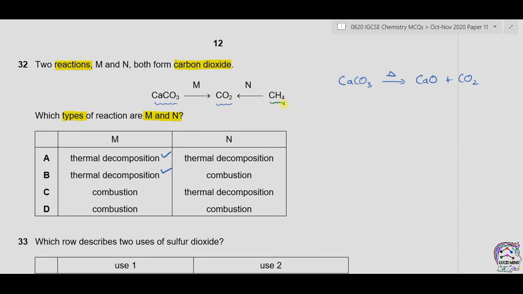Second is CH4. CH4 is methane. So methane can be combusted in the presence of oxygen to form CO2 and H2O. So it is combustion for CH4. The answer is therefore B.